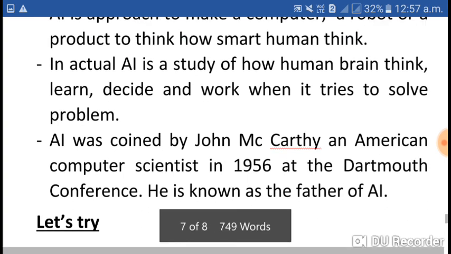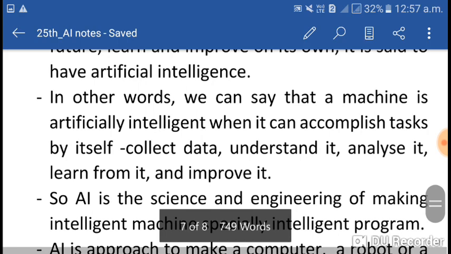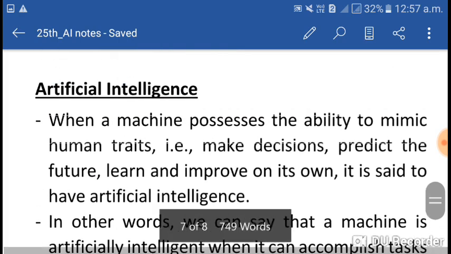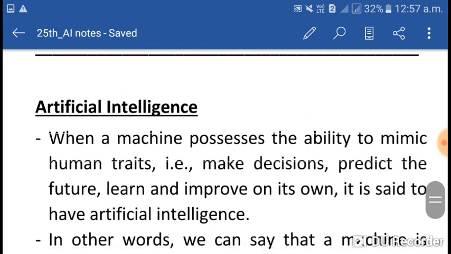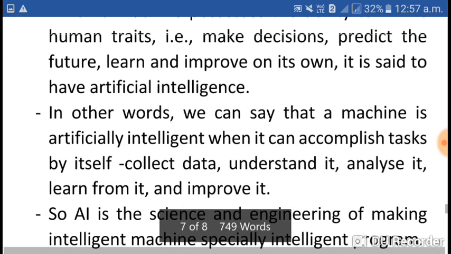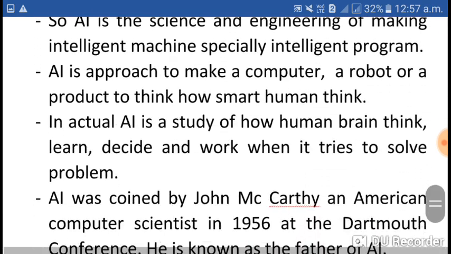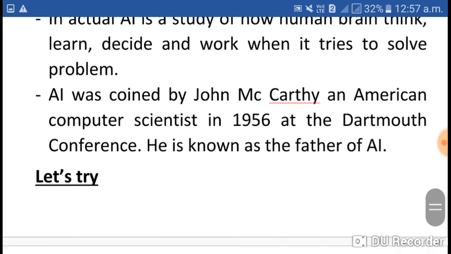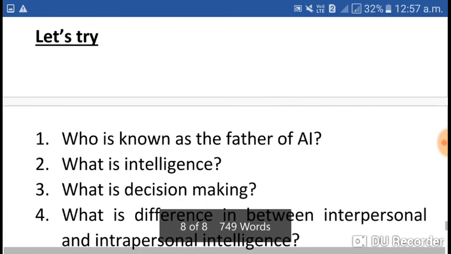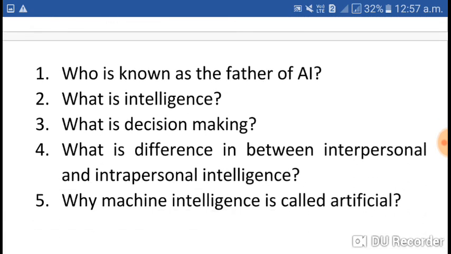So up to today, we have discussed what is AI. In detail, we have discussed what is artificial and what is intelligence. Learn it, read it carefully, try to answer the examples also, and if you have more examples like that, you can share with me, you can share with your friends also. After that, I have given a few questions to solve, and these are from what we have discussed. Try these, and if there is any problem, you can call or message me.